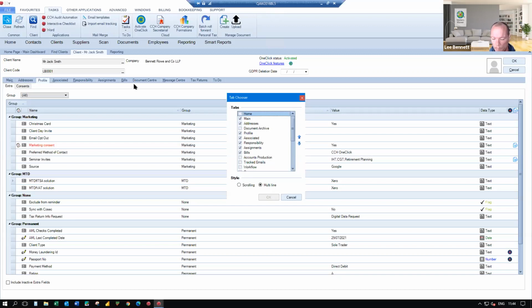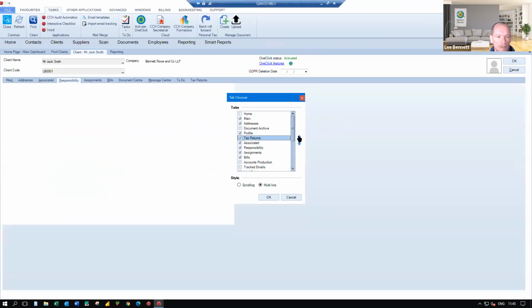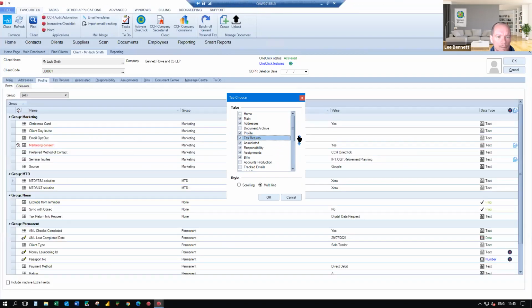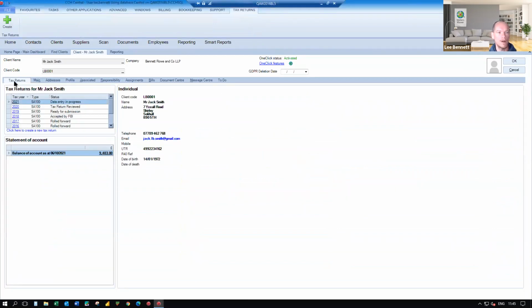So for example, if you are primarily a tax user, which hopefully you are as you're on this particular webinar, you could change the position of the tax returns tab to be the one that appears right at the very top, because when you first open up a client record, that's going to be the first tab that you'll go and see. Now, as mine is, you'll see it jumping around a little bit while it's moving, but there we go, it's at the top of my list. It's now the very first tab that the system will open when I open up a client record.